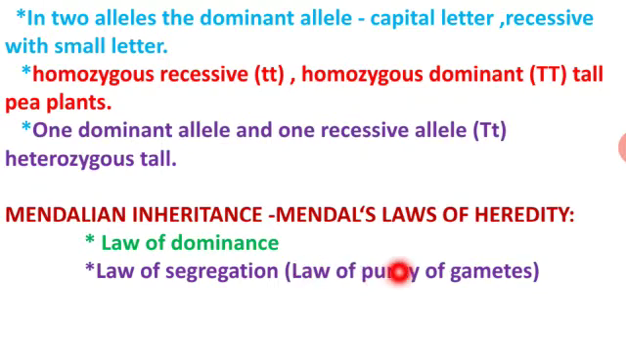Law of segregation, or law of purity of gametes, means that when the genes are segregated, or shuffled, no other characteristics will be produced. Only the particular character of that gene is expressed, with no changes. Either it produces the parental characters, the dominant character or the recessive character. So it is named the law of segregation.